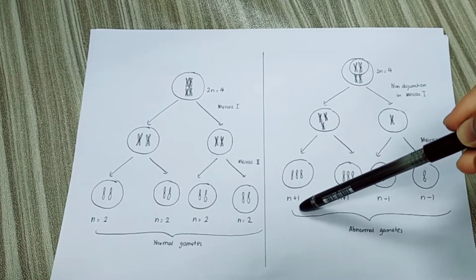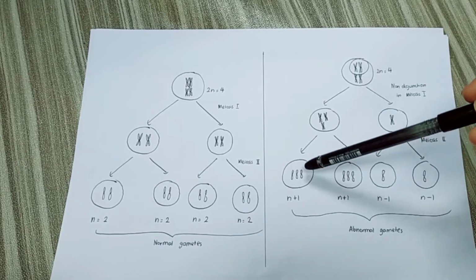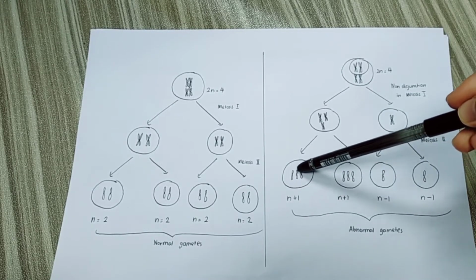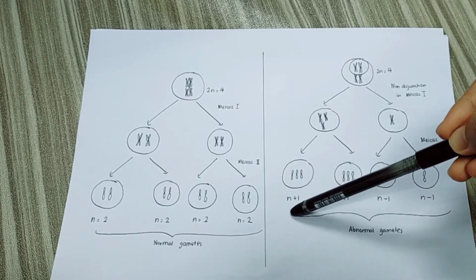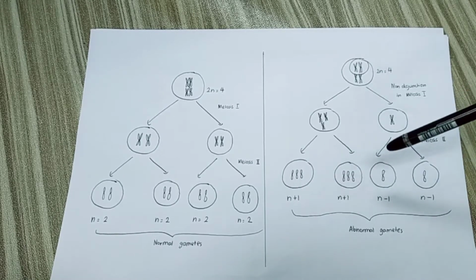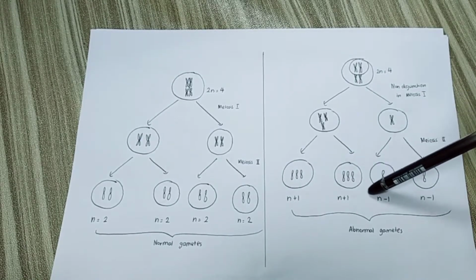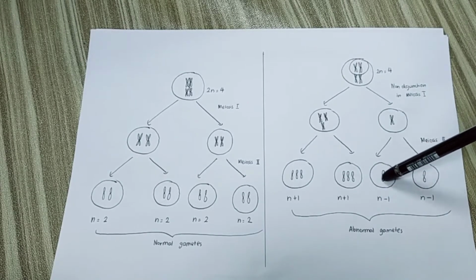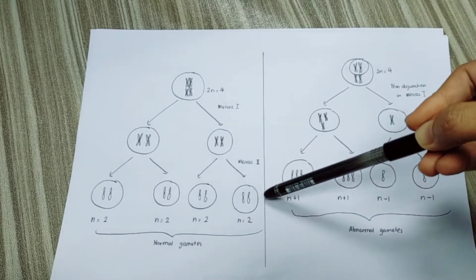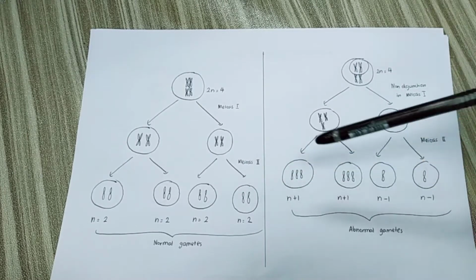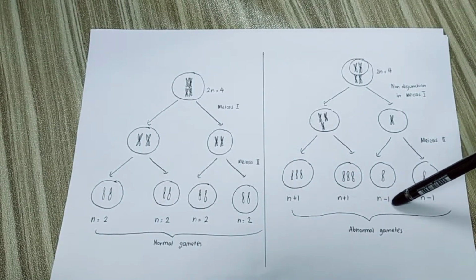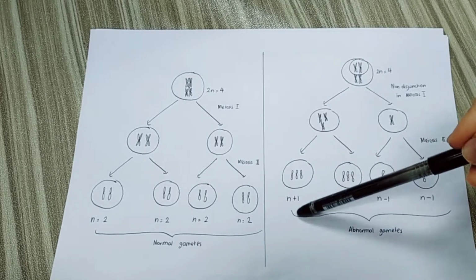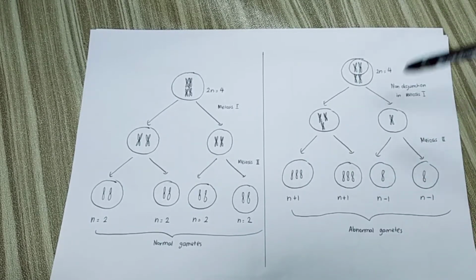So we consider this n plus 1 because it has 3, whereas supposedly it has only 2 chromosomes. When it has one extra chromosome, it becomes n plus 1. Then comparing with this cell, it has only one chromosome, whereas a normal cell must have 2. When it is one chromosome short, we call it n minus 1. So all of these gametes are abnormal because of non-disjunction.